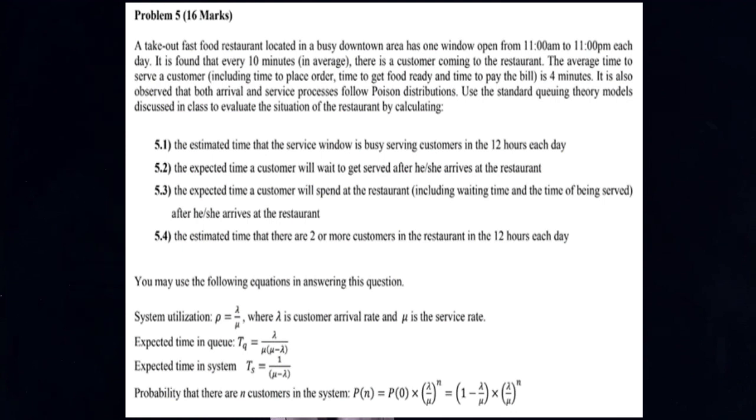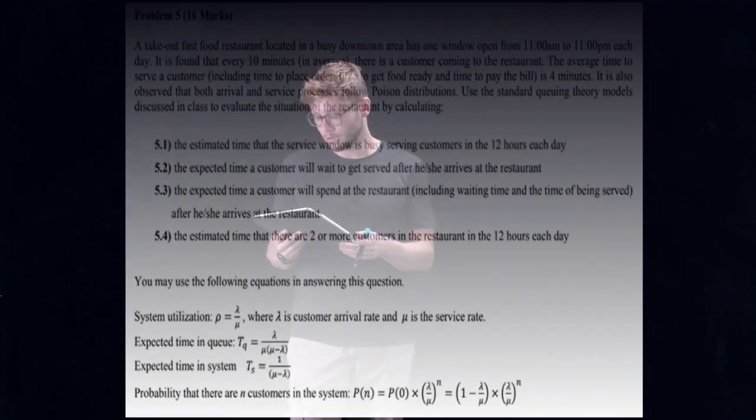So we can use these equations that are also provided in the question for system utilization, expected time in queue, expected time in system, and probability that there are n customers in the system. For most of these types of questions, when the equations or the formulas are given, it's a lot of plug and play.